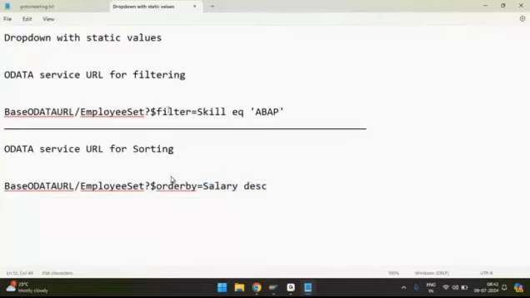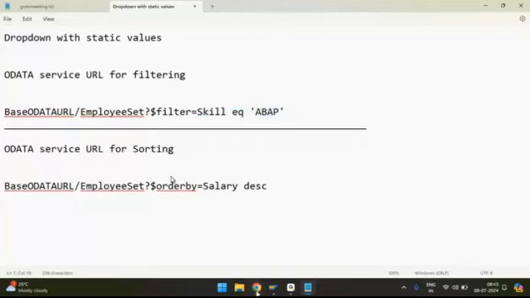Okay. Now the way to construct this particular URL, we depend on a library, that is the filter library, sap/ui/model/Filter. Using the filter library, we created each filter and pushed it into the array.